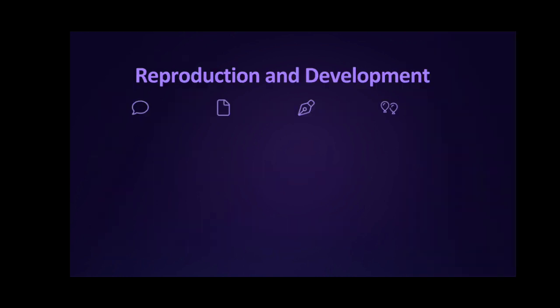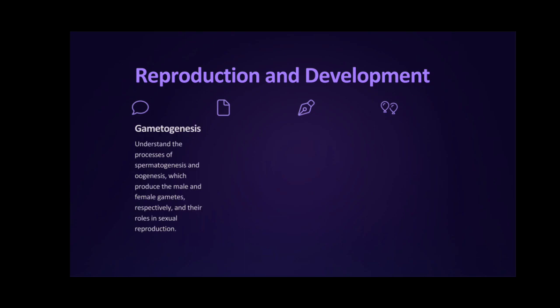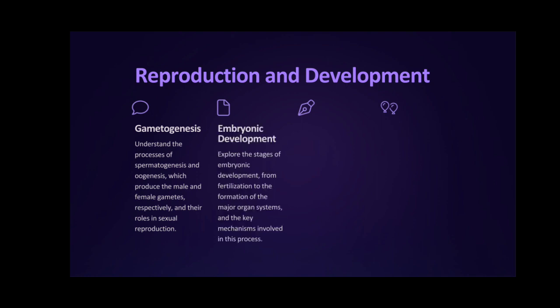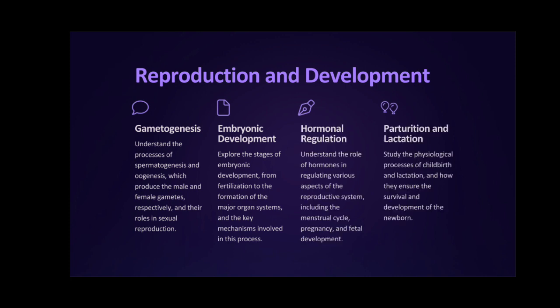Next, reproduction and development. In this topic, you should cover gametogenesis, where you have to understand the process of spermatogenesis, oogenesis, which produces male and female gametes respectively, and what are their roles in sexual reproduction. Next, embryonic development. What are the different stages of embryonic development from fertilization to the formation of major organ system, and what are the key mechanisms involved in this process.